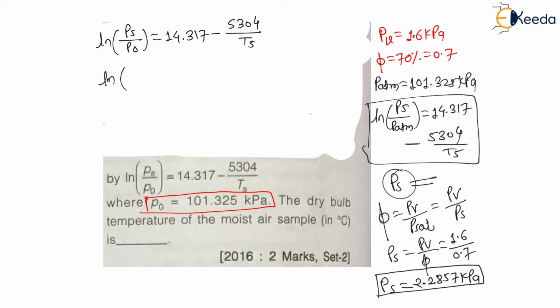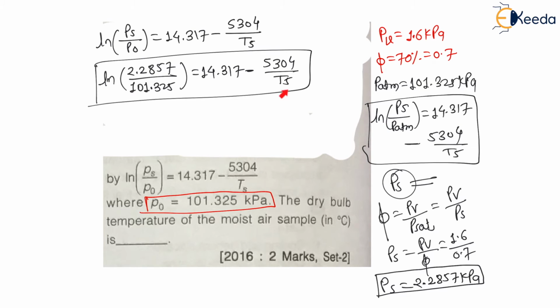Therefore, ln of Ps, saturation pressure, 2.2857, divided by P naught, which is nothing but atmospheric pressure, 101.325 kilopascal, is equal to 14.317 minus 5304 divided by Ts. They have written that in this equation the temperature Ts will be in Kelvin. So from this calculation, if I calculate this temperature, you will find the answer in Kelvin, which will be equal to 292.89 Kelvin.